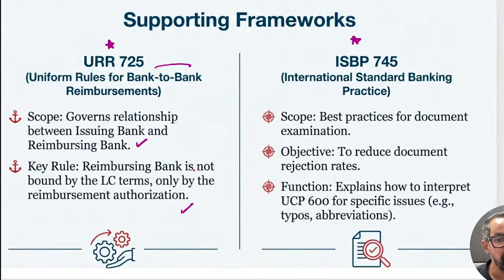If there is a reimbursing bank, then ISBP, the international standard banking practices, covers best practices for document examination and handling. So it reduces the document rejection rate. They generally explain how to interpret UCP 600 for a specific issue, or typos or abbreviations itself. So basically, this is something which is helping the entire process itself.